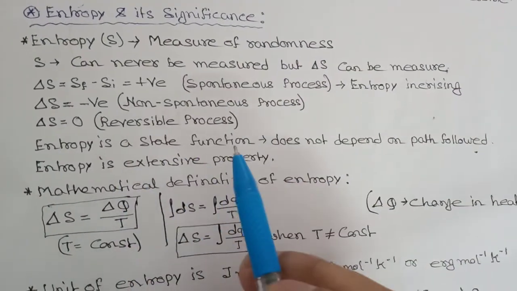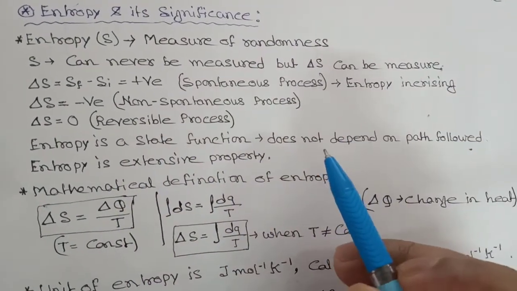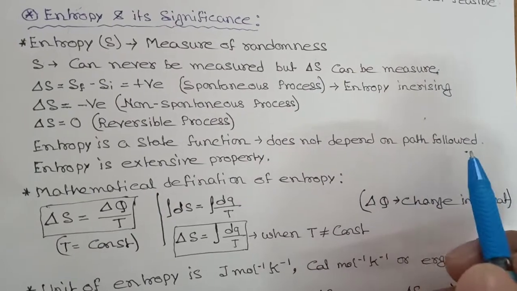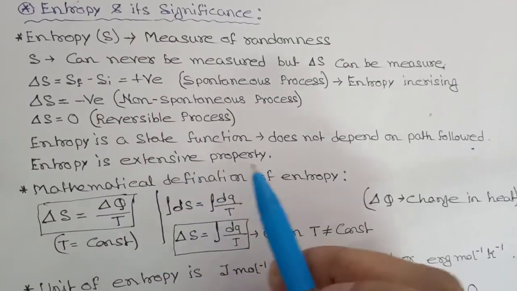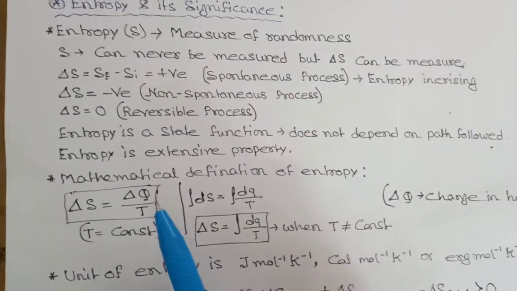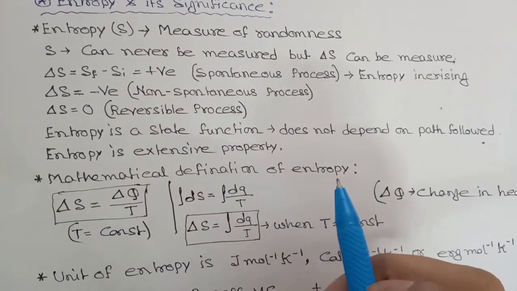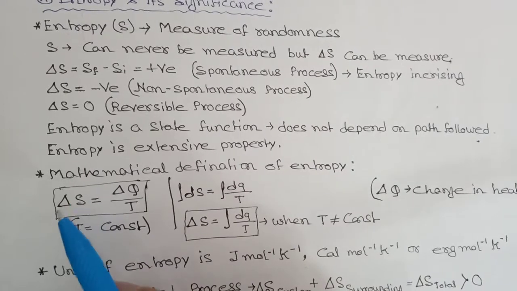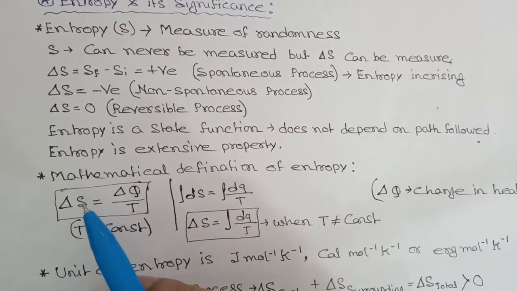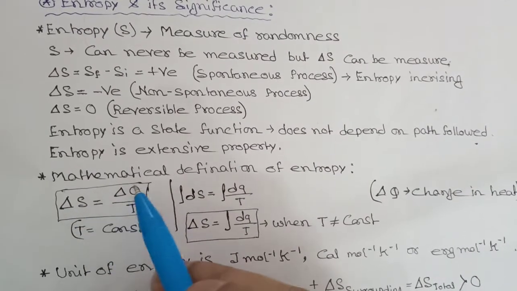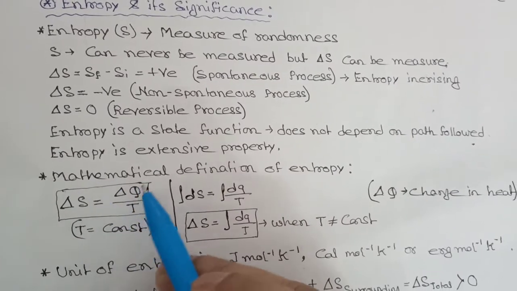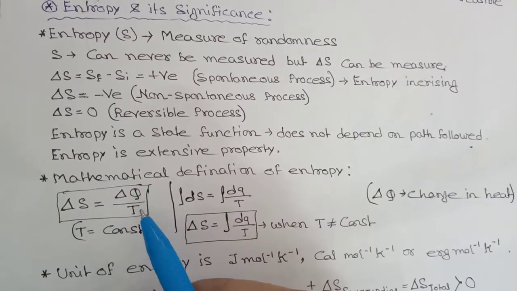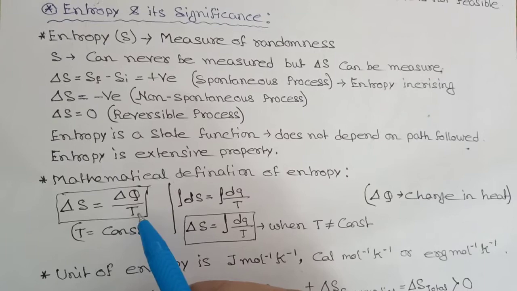Now, entropy is a state function, that is, it does not depend on the path followed, and entropy is an extensive property. Now, mathematical definition for entropy. When temperature is constant, then the equation for finding out entropy is del S is equal to del Q by T. This is change in heat, and this is temperature in absolute scale.